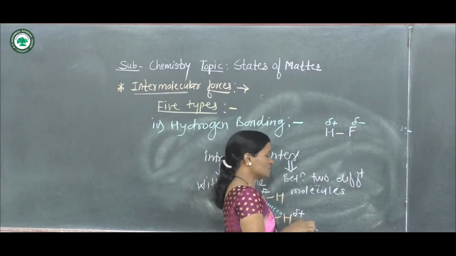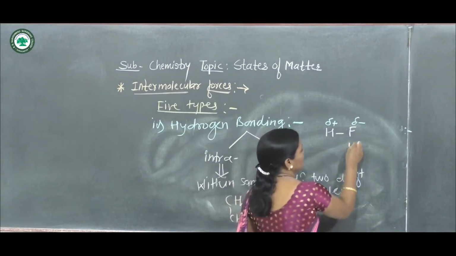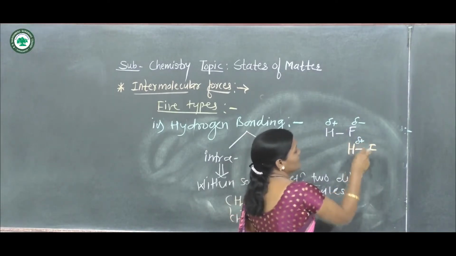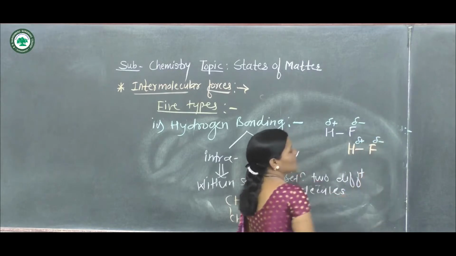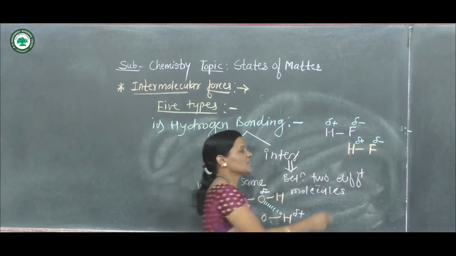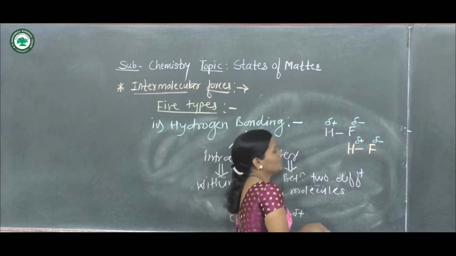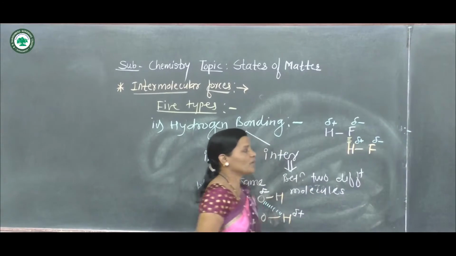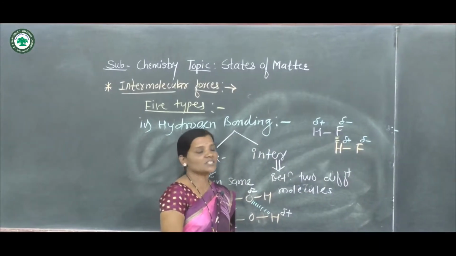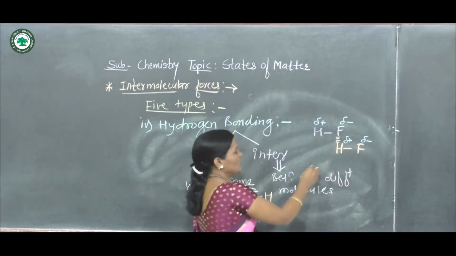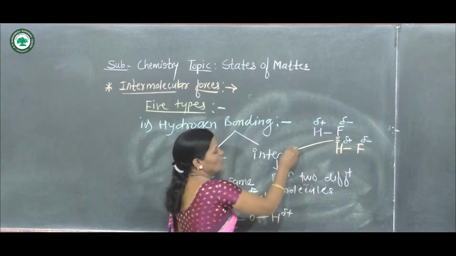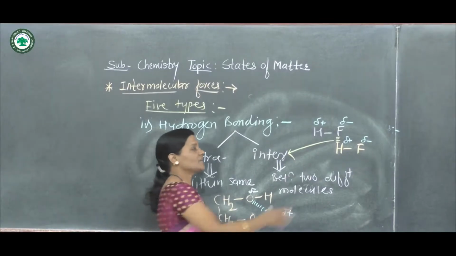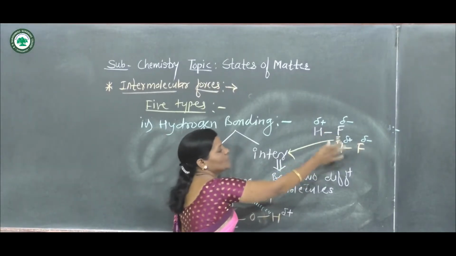So here let us show HF. This is the second HF molecule, where this hydrogen is partially positively charged and this fluorine is partially negatively charged, and the interaction takes place between the negative fluorine atom of the first HF molecule and the positively charged hydrogen atom of the second molecule. Such hydrogen bonding is called intermolecular hydrogen bonding, and it takes place between two different molecules.